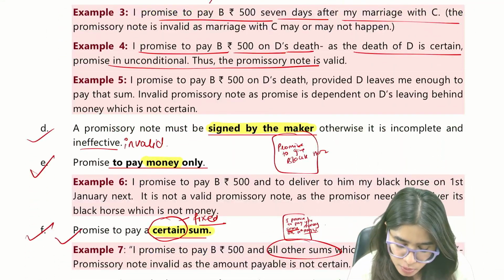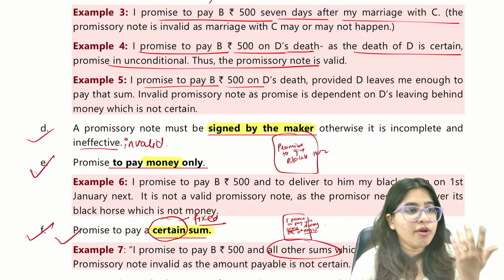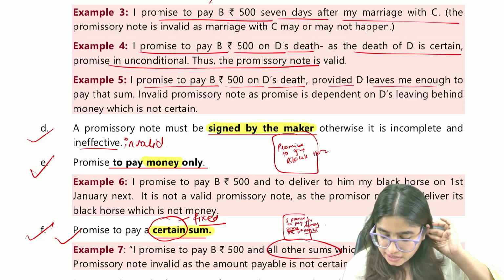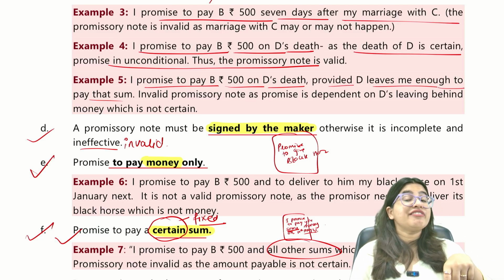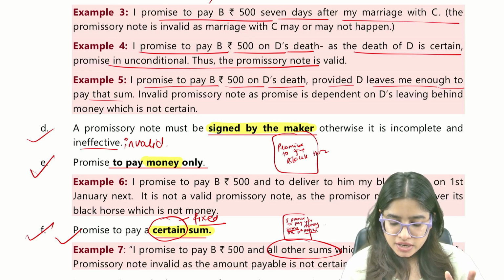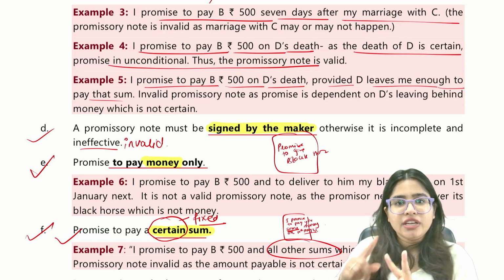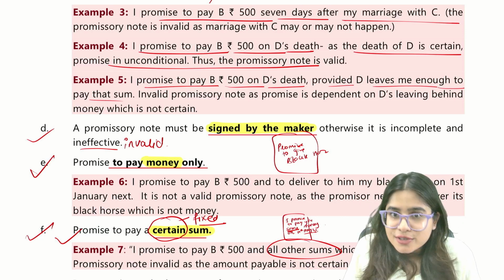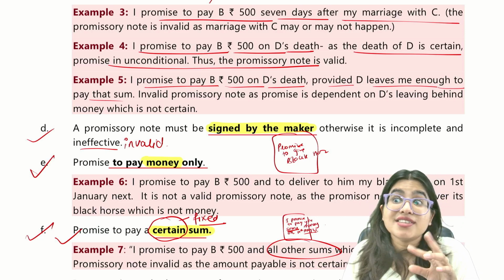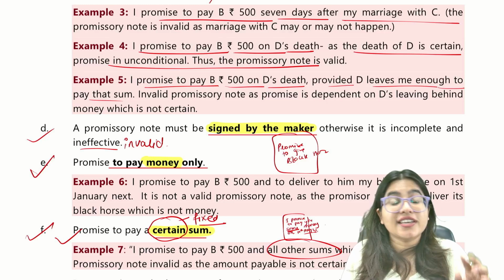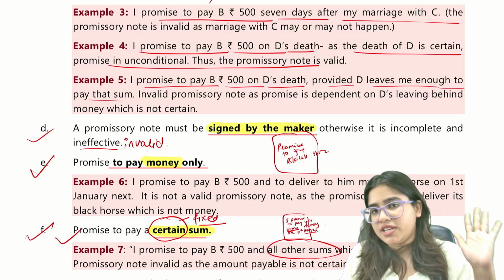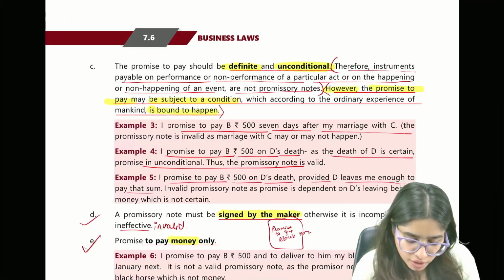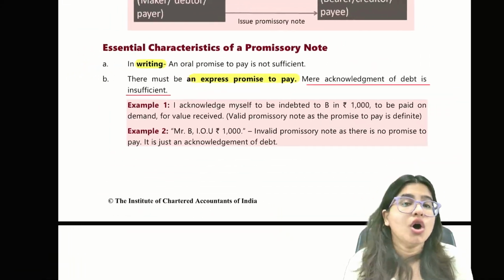One more example, I promise to pay B a sum of rupees 500 on D's death provided that D leaves me enough money. Now this is not a valid promissory note. Why? Because you have put two conditions. I'll pay you 500 only if D will die and only if he will leave me sufficient money. Now we don't know whether he will leave you sufficient money or not. So this is not bound to happen. So that's why in this particular case this is not a valid promissory note, because we will say that this is conditional.